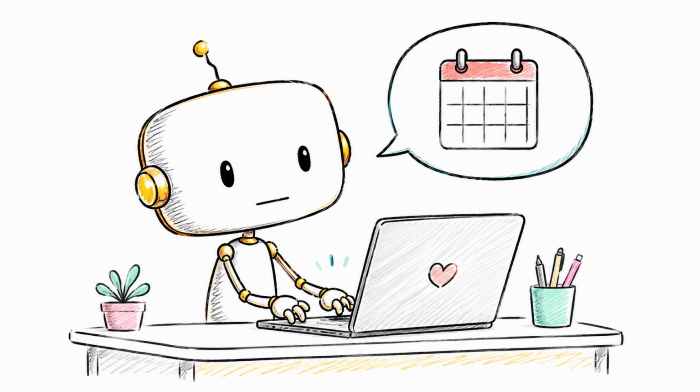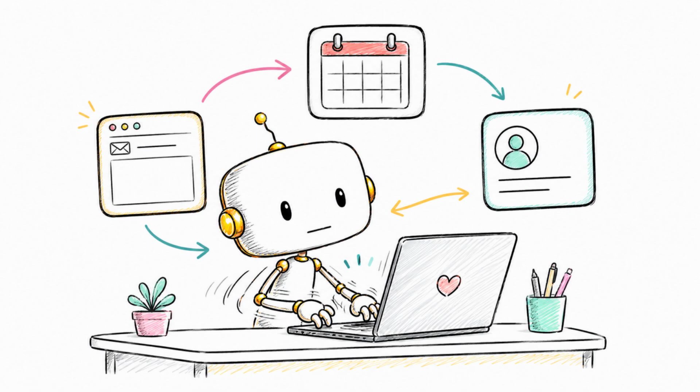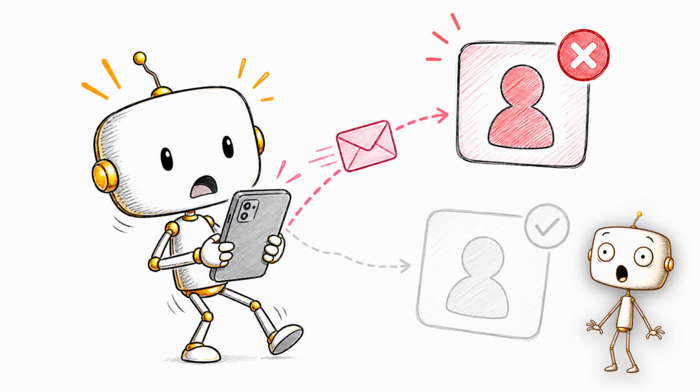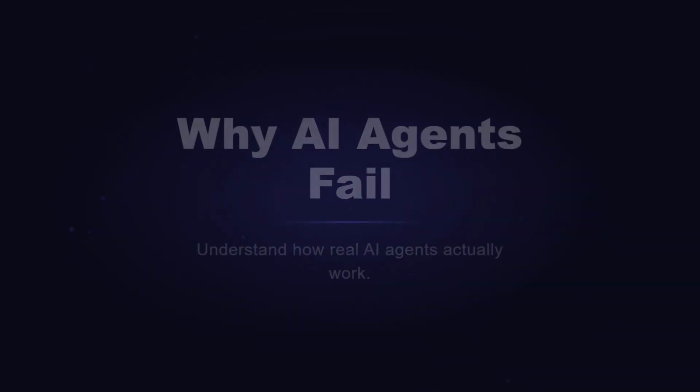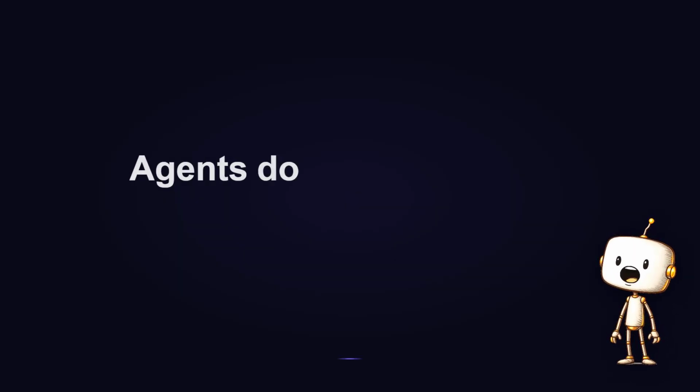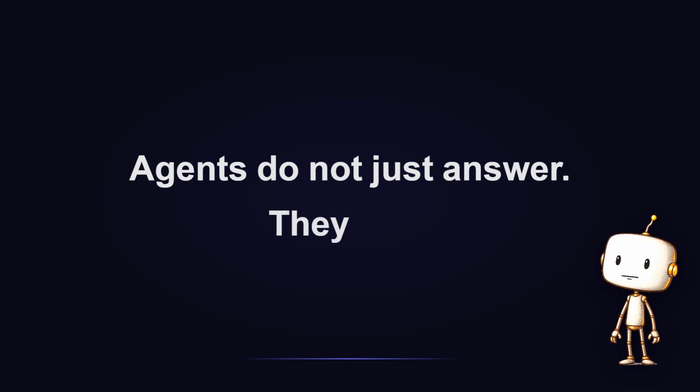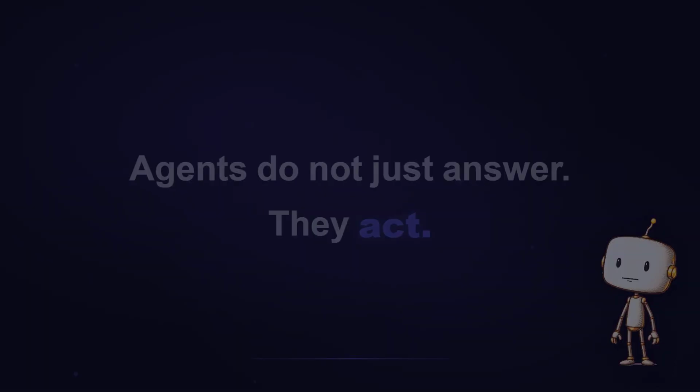Schedule lunch with Sam. The agent checks your calendar, finds Sam, drafts a message. Sent to the wrong Sam. So, what makes an AI agent different? The important part isn't that an agent can answer, it's that it can act. And once an AI system can act, vague instructions stop being harmless.